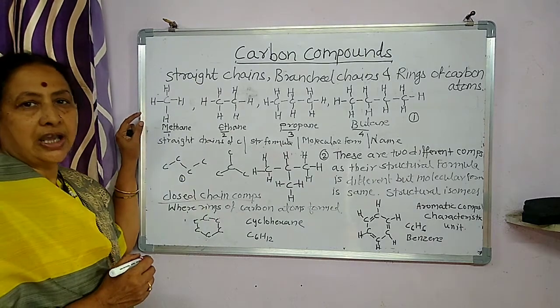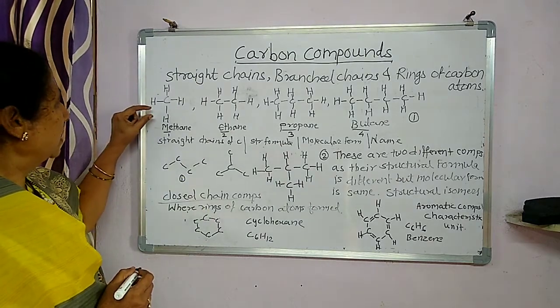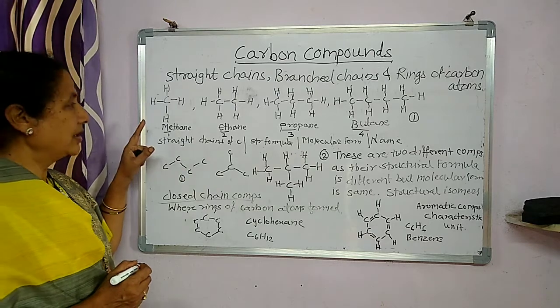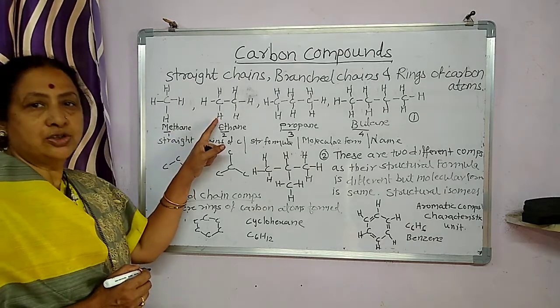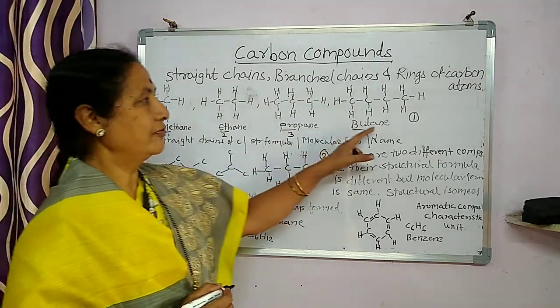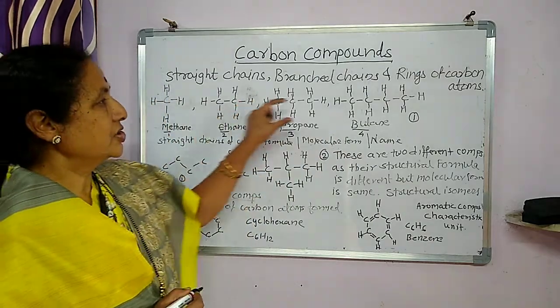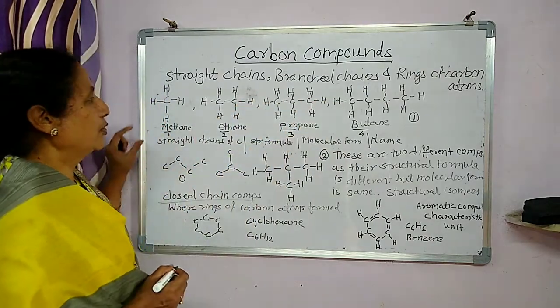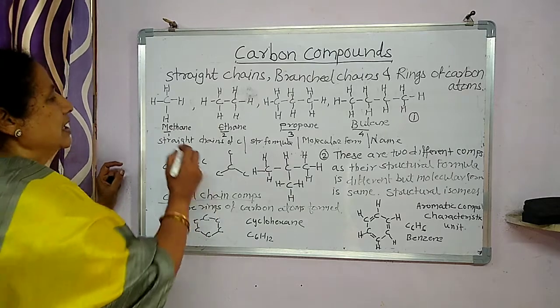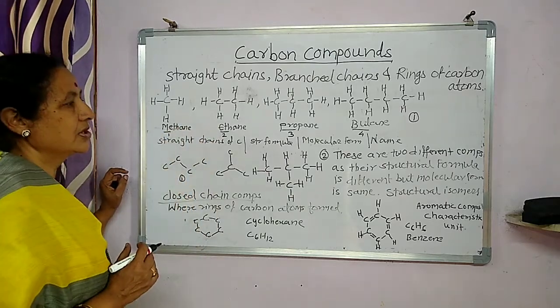These are saturated alkanes. Methane contains only 1 carbon atom. Ethane contains 2 carbon atoms, then 3 and 4. So these are the structural formulae. If you compare, you will find these are the straight chain compounds.